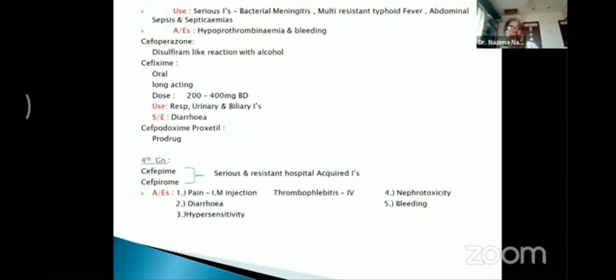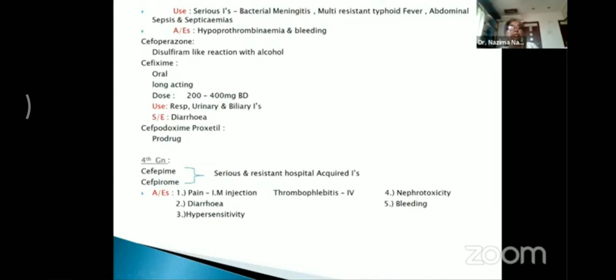The use of ceftriaxone is in serious life-threatening infections like bacterial meningitis, then in typhoid fever, but here it is used in case of multi-resistant typhoid fever. Otherwise, ciprofloxacin is the drug of choice, but if the infection is resistant, then you can go in for ceftriaxone. Then the other uses are in abdominal sepsis and septicemias, which are again serious infections. So this drug is a life-saving drug as such.